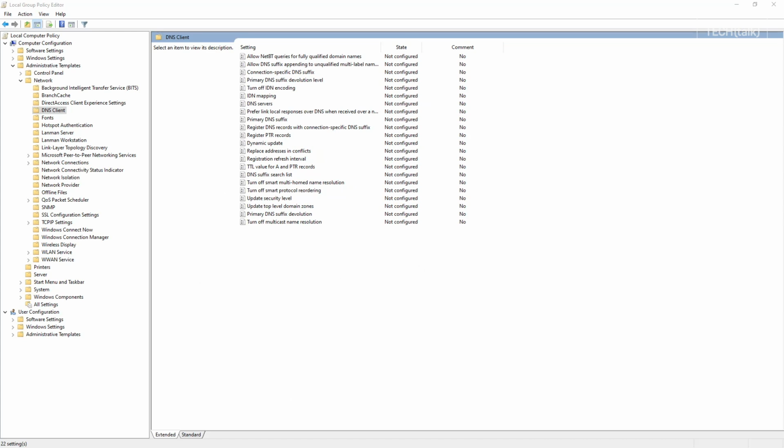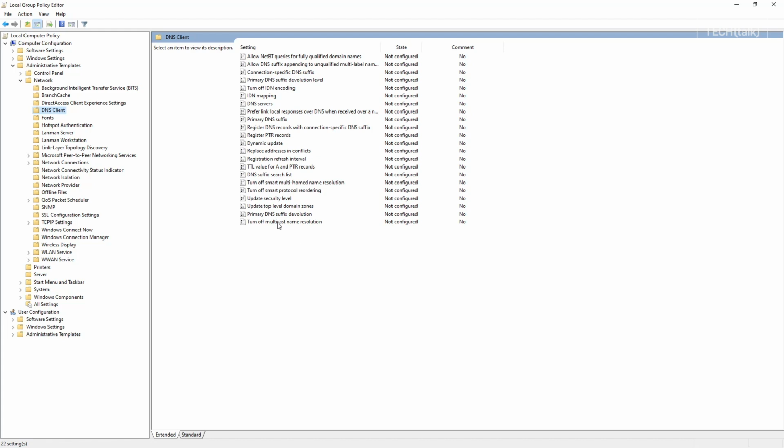To disable Link Local Multicast Name Resolution, or LLMNR, you can go into Group Policy. Here's an example in the local group policy. Go into Computer Configuration, Administrative Templates, Network, DNS Client, so here we are.